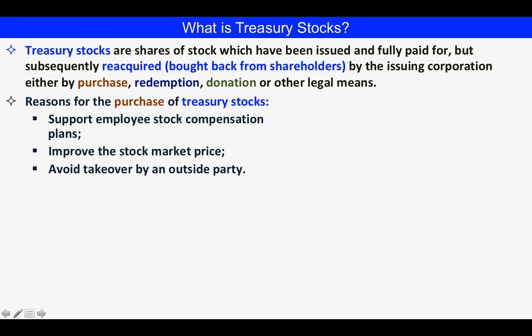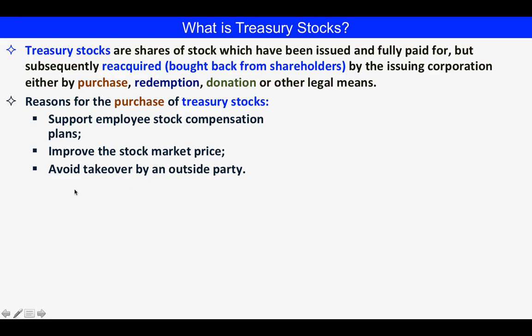Reasons for the purchase of treasury stocks. First, support employee stock compensation plans. If the corporation has a stock compensation plan, it means that the corporation would like the employees to be owners of the corporation by giving them shares. Second, improve the stock market price.